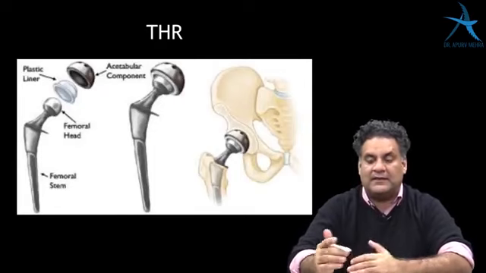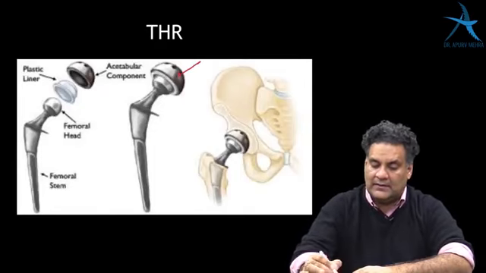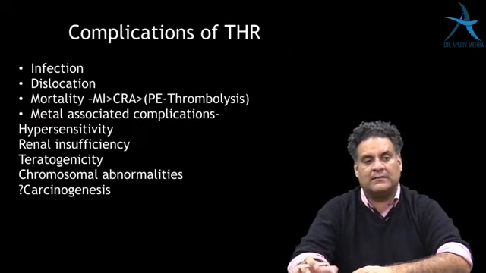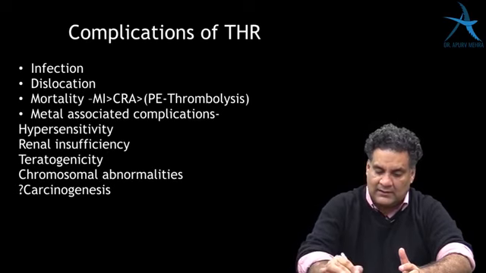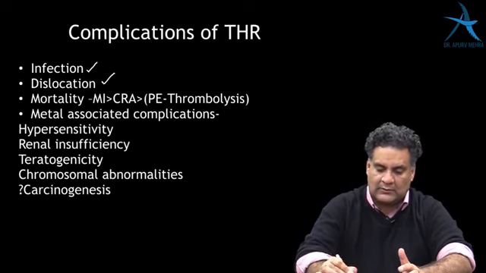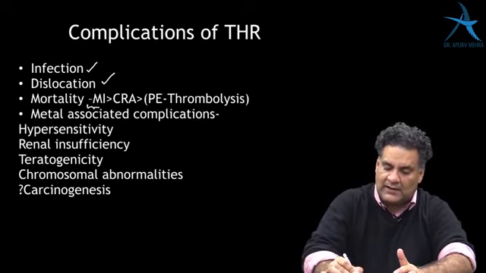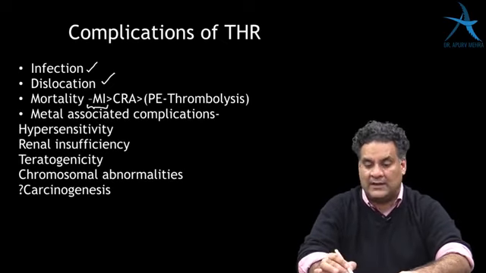When you also replace the acetabular side, it is called total hip replacement. Total hip replacement has lots of complications, like it can cause infection, dislocation. Myocardial infarction is the number one cause of mortality.